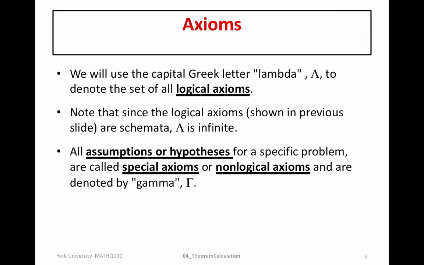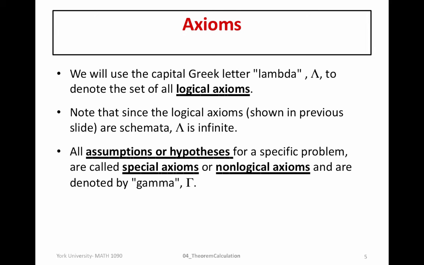Finally, recall that in section 1.3, when we're trying to develop our intuition, we introduced something called a tautological implication and used the Greek letter gamma to represent the assumptions or hypotheses that implied the tautological implication.